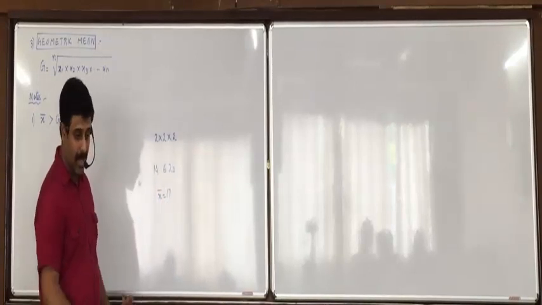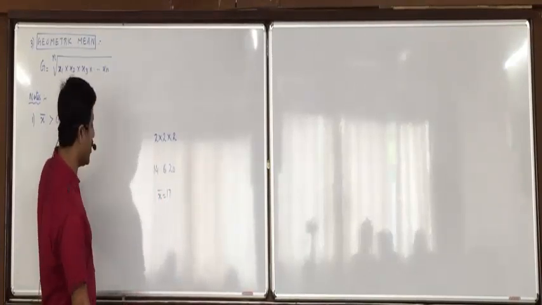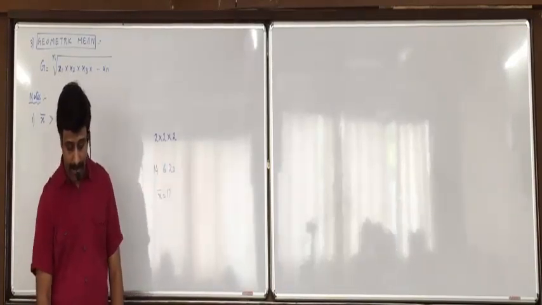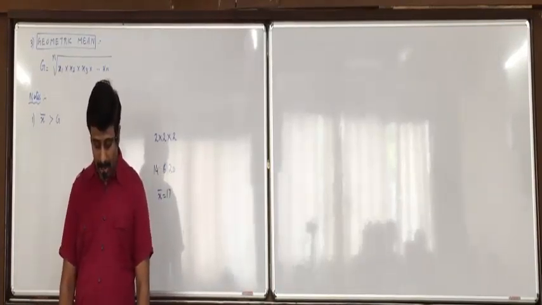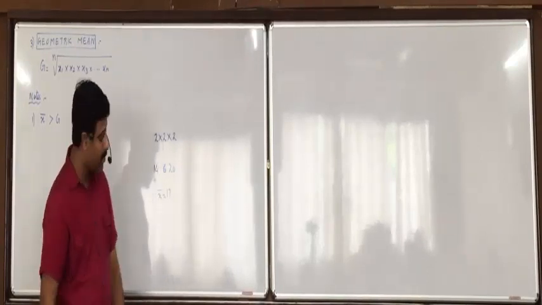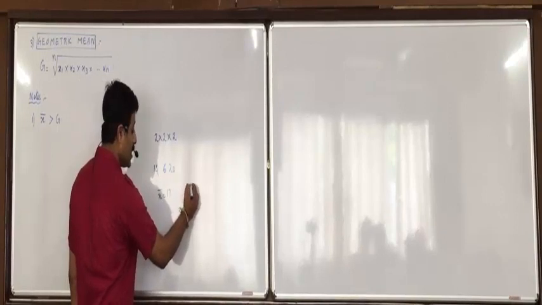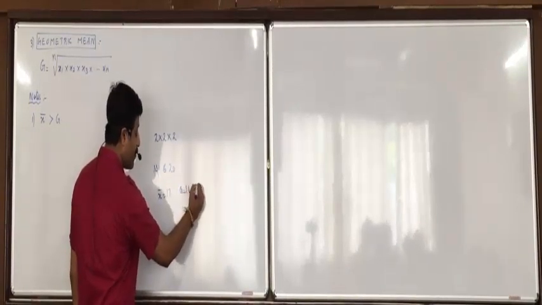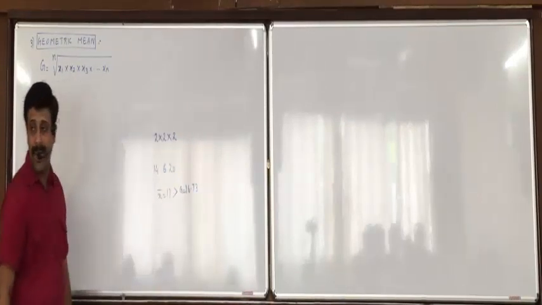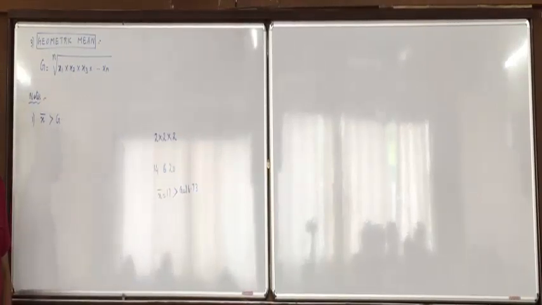Okay? Any confusion? And geometric mean will be square root of 14 into 20. Do 14 into 20 equals 280, then square root, which is 16.73. Does geometric mean come less and does arithmetic mean come more or not?